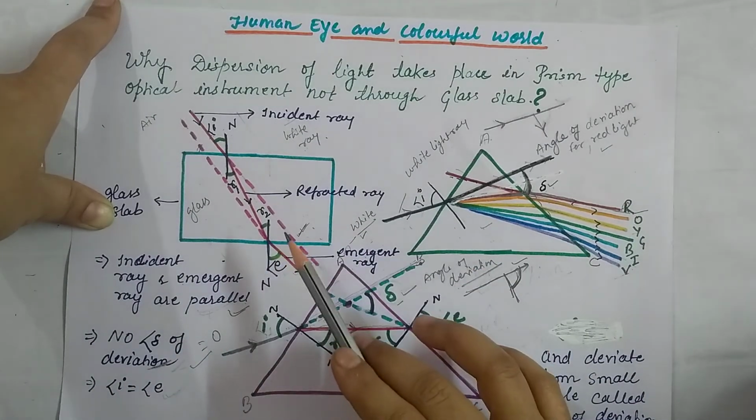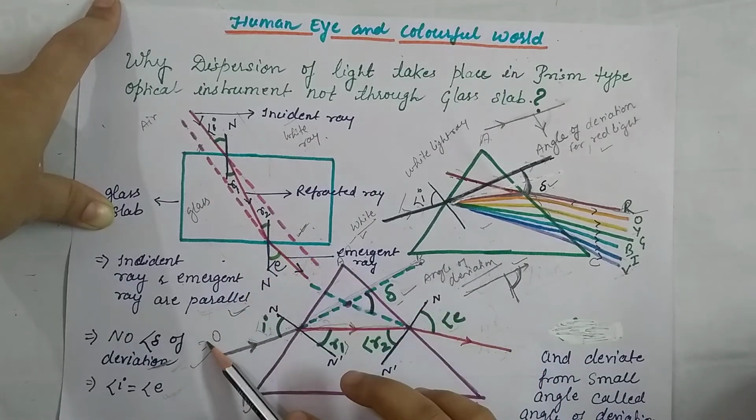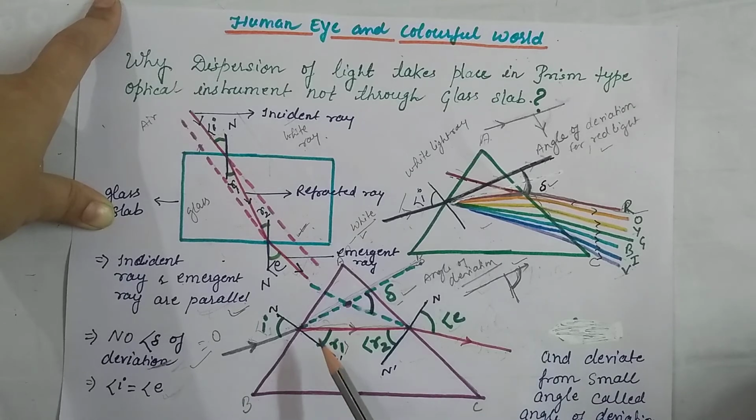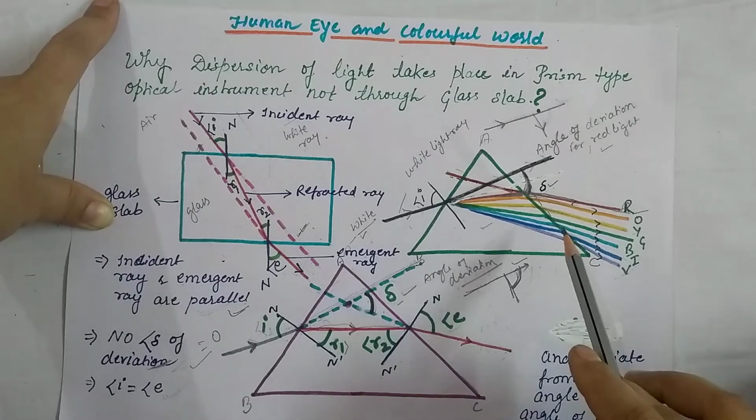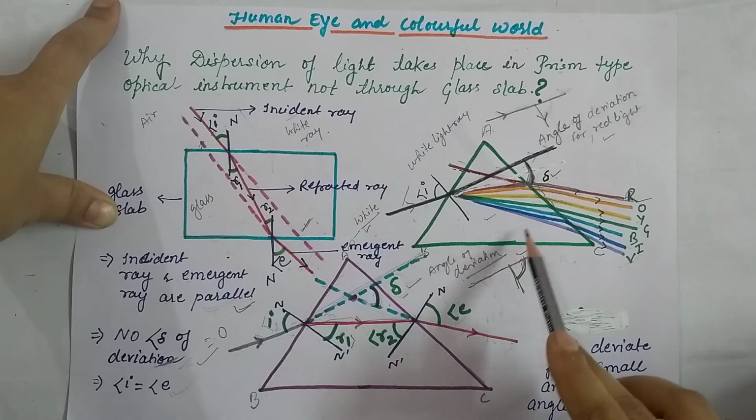That's why we are not able to see the different spectrum of light in the glass slab, because the angle of deviation is zero. But in the prism an angle of deviation occurs, which means the light deviates from the path it should follow. The angle formed between the emergent ray and the incident ray is called the angle of deviation, which means how much it deviates from its original path. And that's why we use a prism-like instrument for the dispersion or splitting of light.